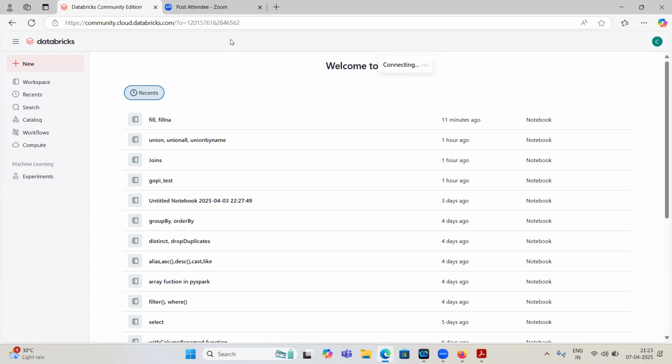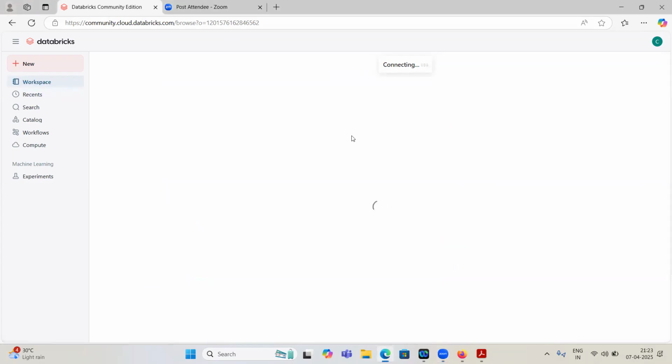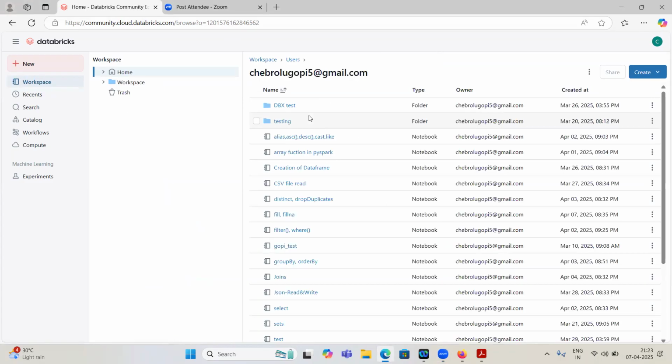So we have this PySpark coding, right? Databricks itself is built on top of Spark architecture, and we are using Python on top of it, right? That's why it is PySpark, Python plus Spark. So PySpark is nothing but the Python API.